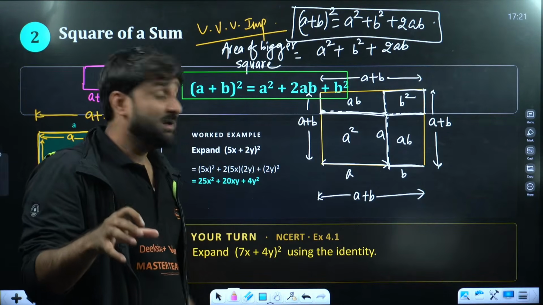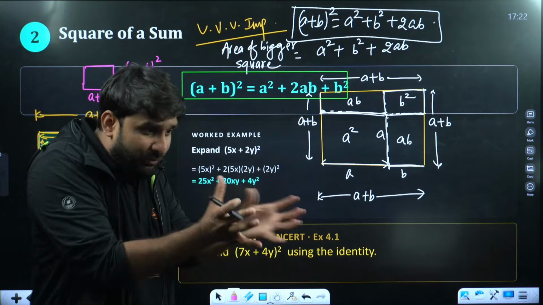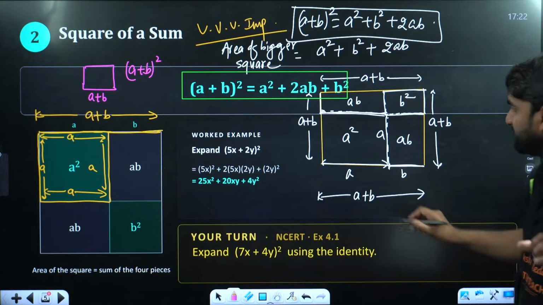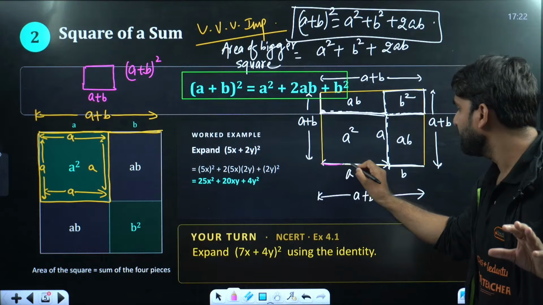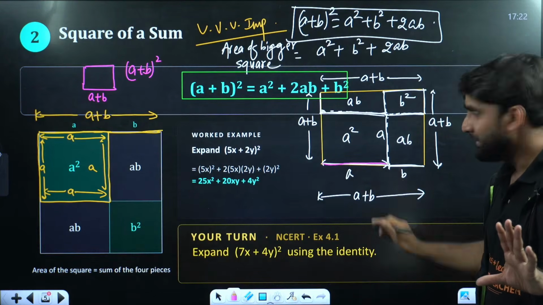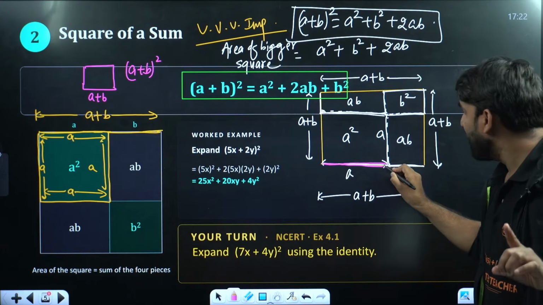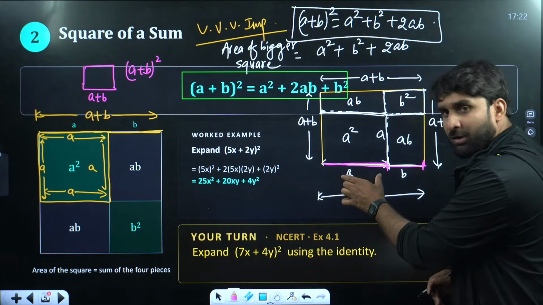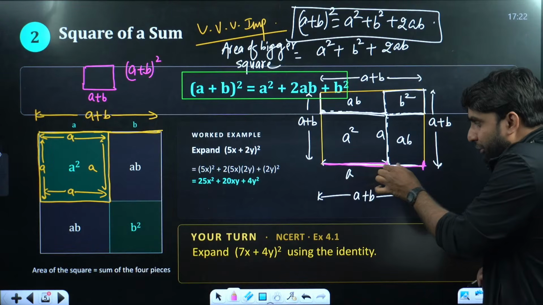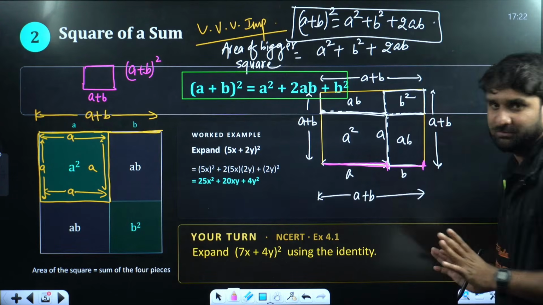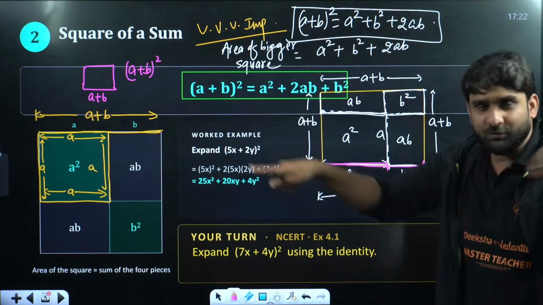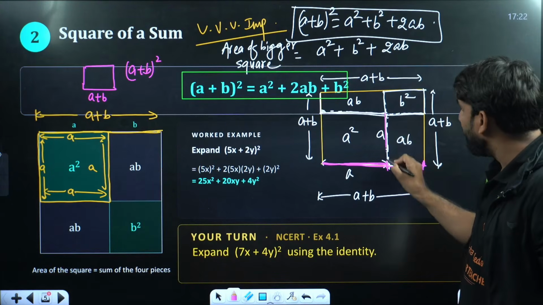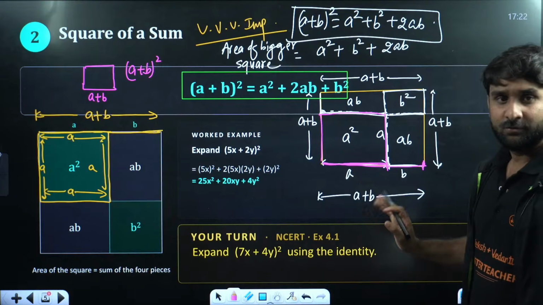That is the reason why this entire derivation is moving around the square, because we want A plus B whole square. So what I did here, listen everyone, I'm explaining again. I have drawn a line of side A, and this A is produced to B. Is it clear everyone? So this entire line will be A plus B, because I am targeting A plus B, the bigger square. Now, taking side A, I have drawn a square, so the area will be A square.